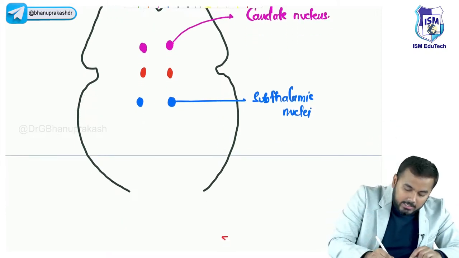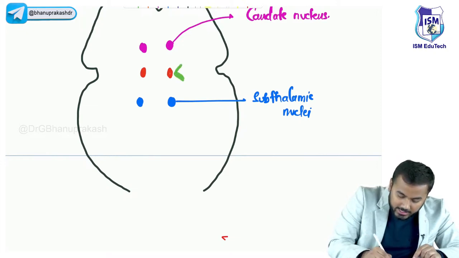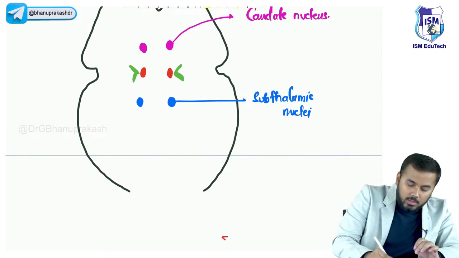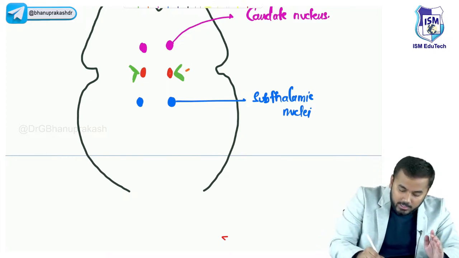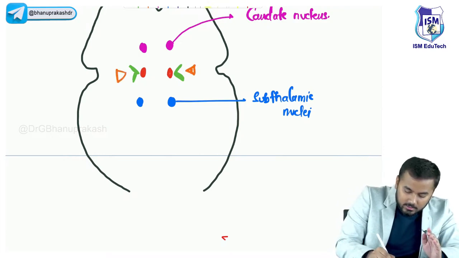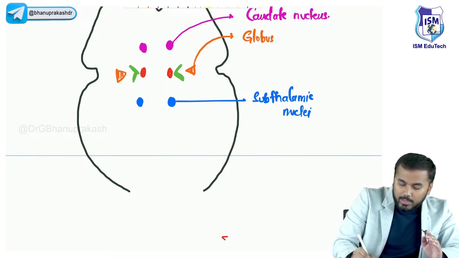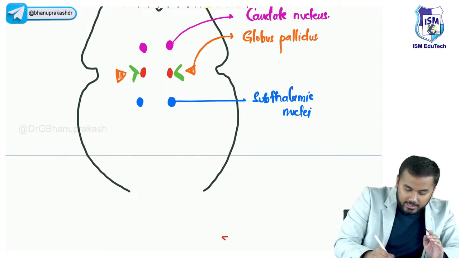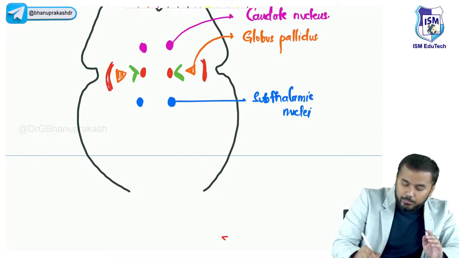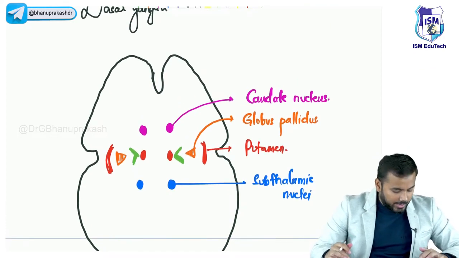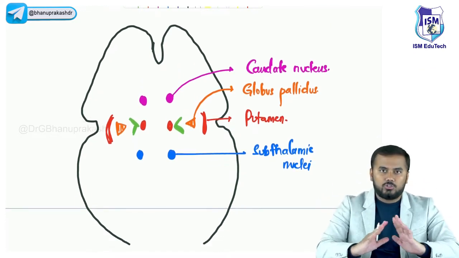Okay. Second important thing is that here you have these green color structures. These green color structures are called internal capsule. Okay. We are not talking about that now. Now just beside the internal capsule, here you have another structure like this. Right? This is all from your basic anatomy, guys. This is called your globus pallidus. And final important thing, these red color structures that you are seeing, this is called your putamen. Okay. Now these are some of the structures of your basal ganglia. Right? I hope till here you understood.